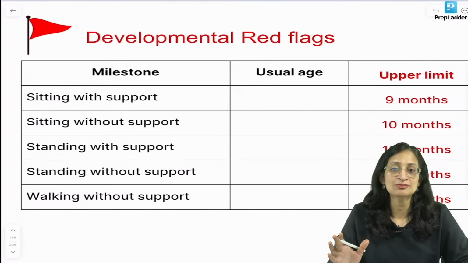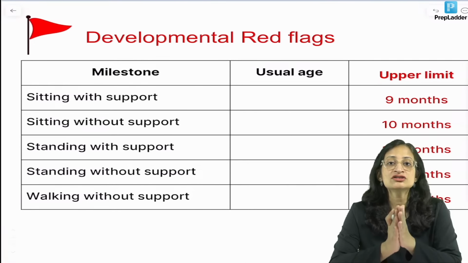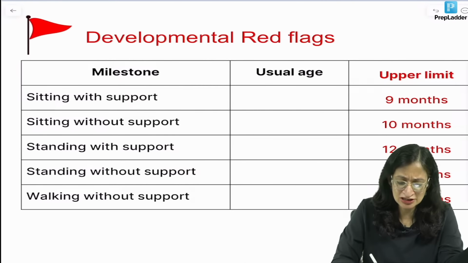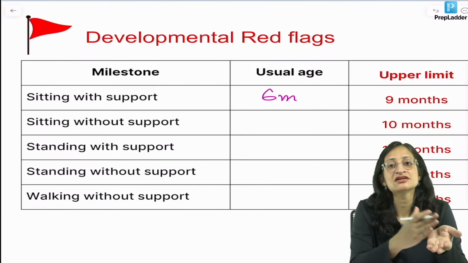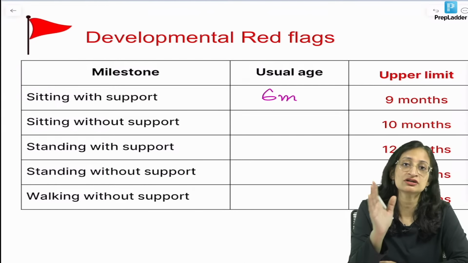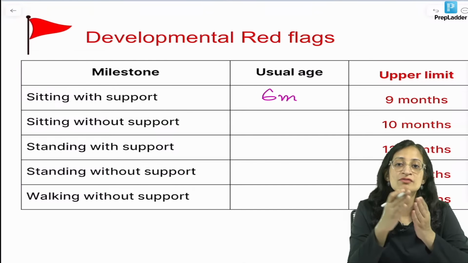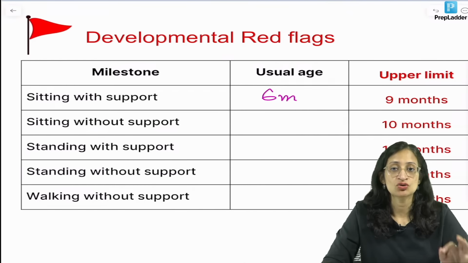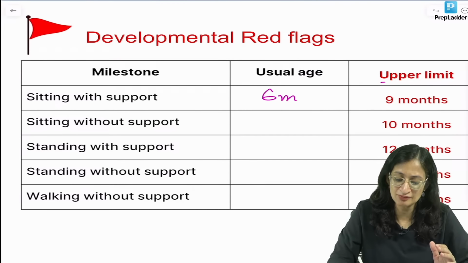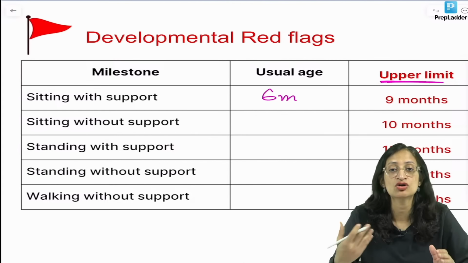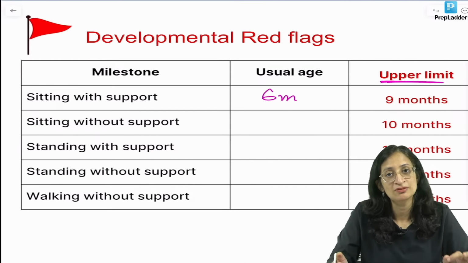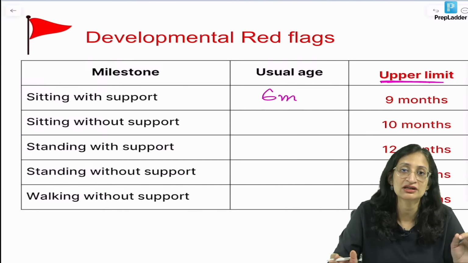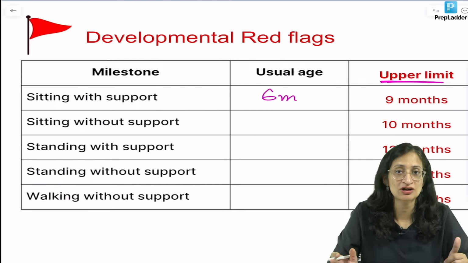Now, there is this concept of developmental red flags. Say we are saying that the baby sits with support around what time? 6 months. But it's not like at 7 months, if the baby is not sitting with support, it is abnormal. No. You have a margin, a range of time over which the baby can learn it. So, that is called the red flag. The upper limit of normal is called the red flag. So, if a baby is not able to sit with support even beyond 9 months, only then it is abnormal. Get the concept of red flag?